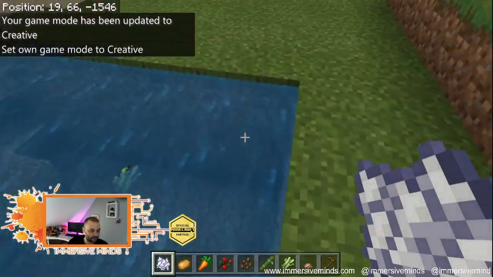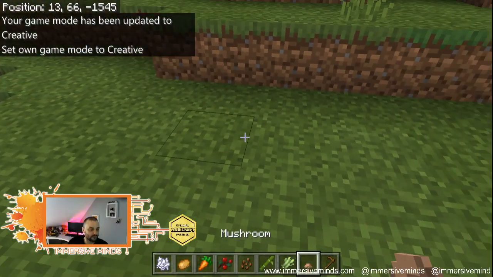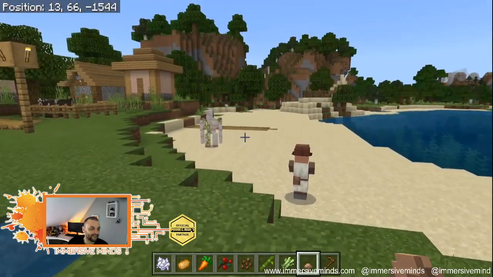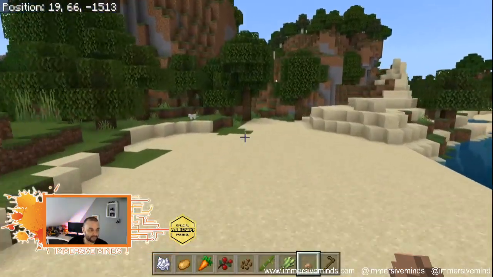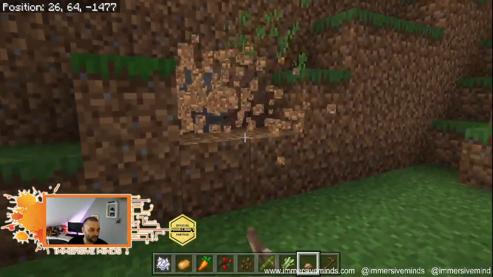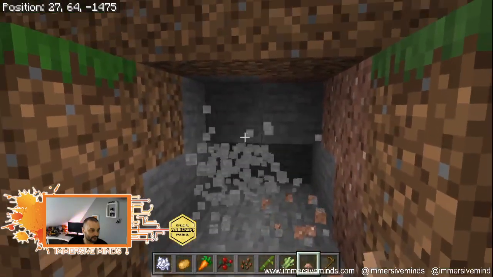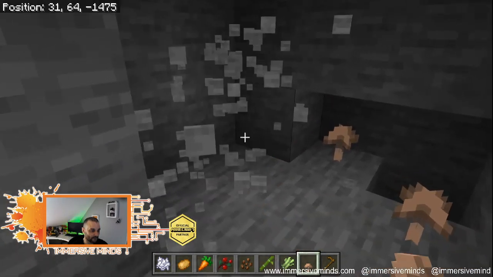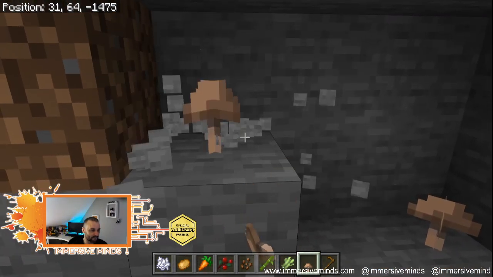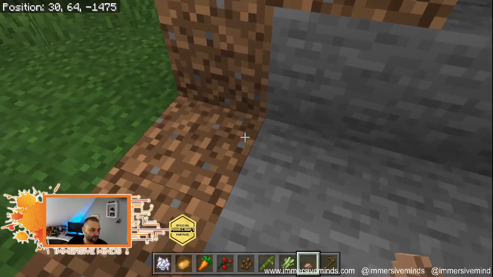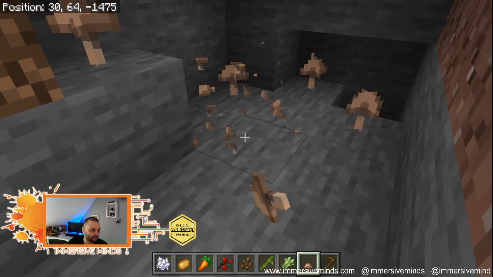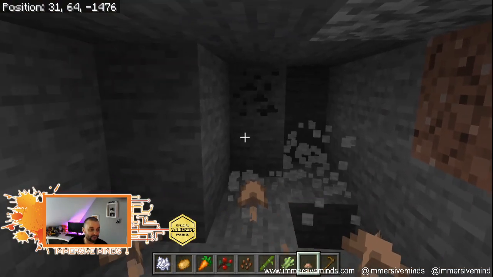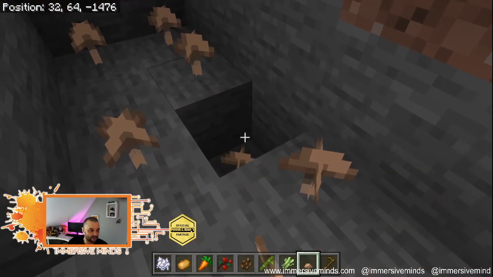What else did we look at? Oh, mushrooms. There's no mushroom here. But we can't plant mushrooms just anywhere. We can only plant mushrooms in the dark, so only in cave systems, not anywhere outdoors. We have to be, I think, 3 within. So Minecraft detects how dark it is and then gives us the ability to do that.